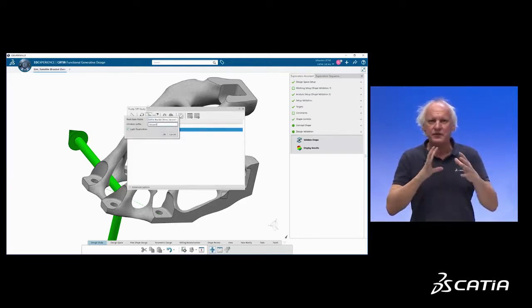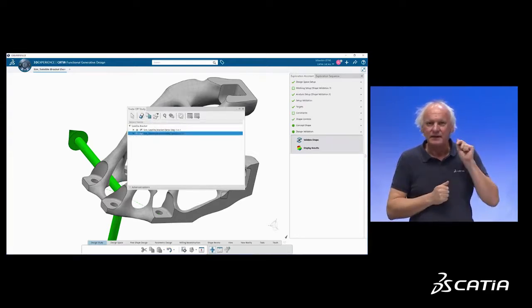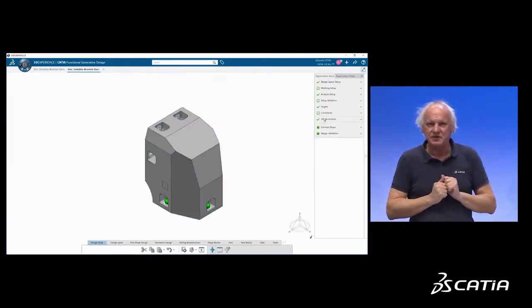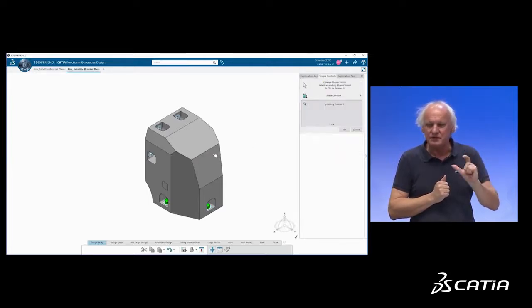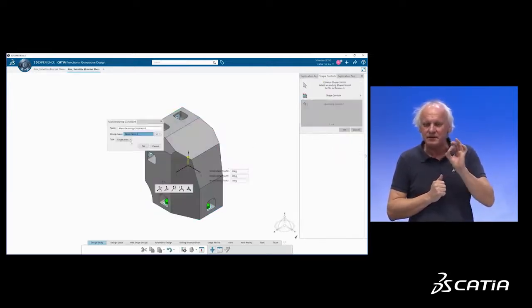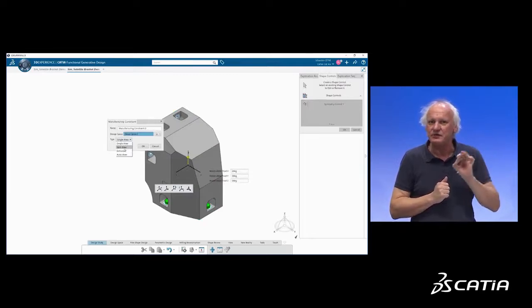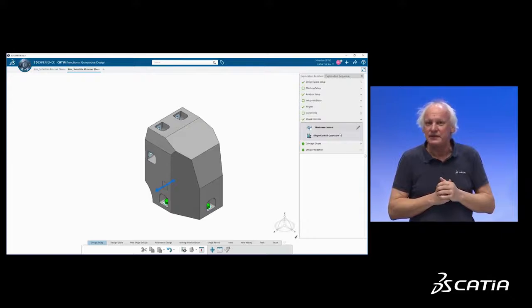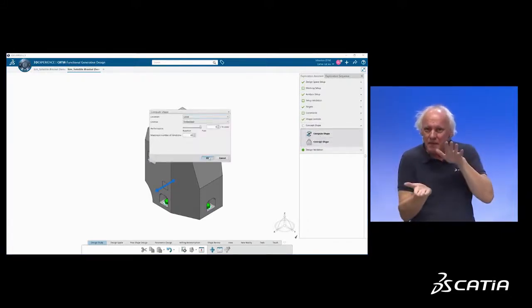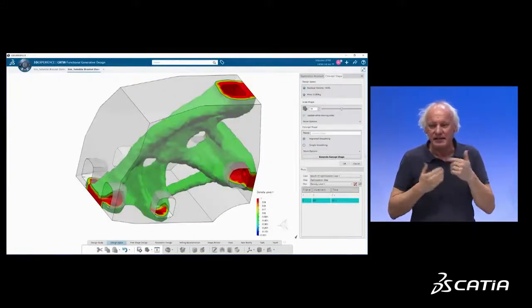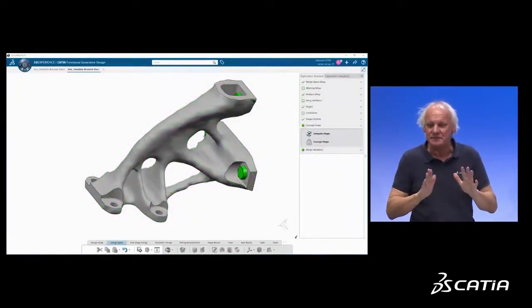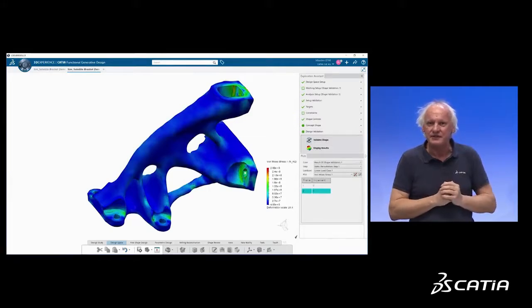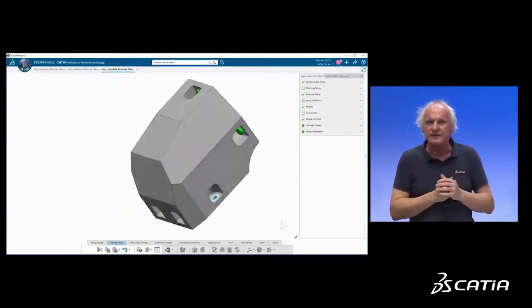Now let's say I would like to make a variant. It's no longer a free-form shape that I'm looking for, but I will use a casting process, foundry. So I select my simulation object, copy-paste, create a new object, and just change one parameter. This part is no longer free-form, but it will be cast. So I give a pulling direction, and CATIA will try to create a shape which has no undercut, no backdraft along the pulling direction. And as you can see, the result is completely different. But in one click again, I get an exact solid, and I can validate.